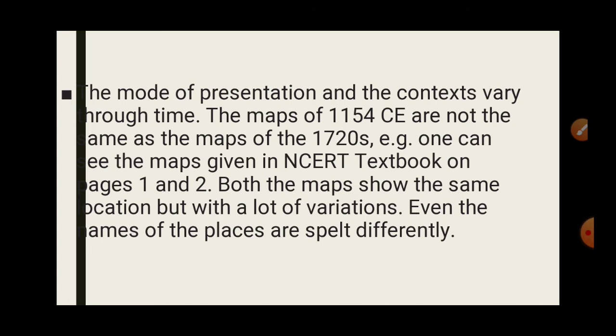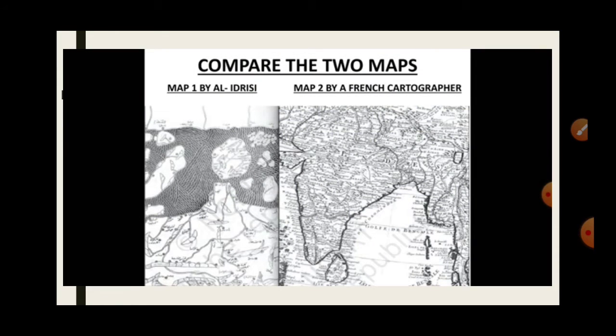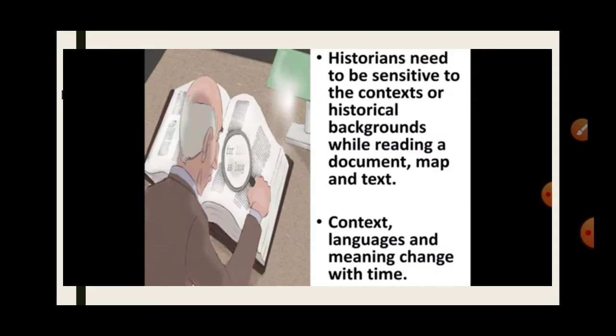So what are they trying to say? That, as I explained, maps are the sources through which we can trace historical changes, but they differ across time. That means the map of 1154 CE and the map of 1750 will be different. There will be a lot of variation.